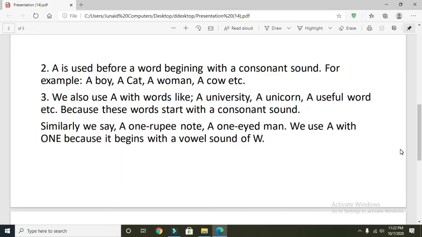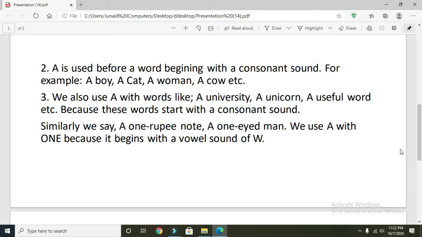Second, the use of a is before a word beginning with a consonant sound, for example, a boy, a cat, a woman, a cow, etc. And we also use a with words like a university, a unicorn, a useful word, etc., because these words start with a consonant sound.